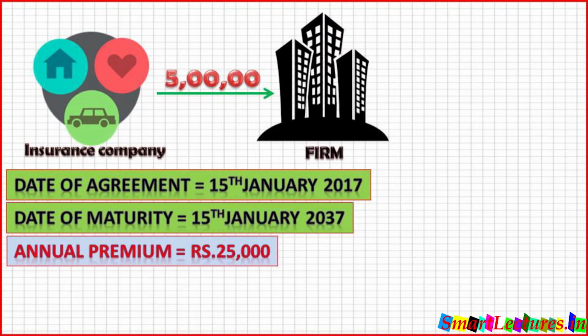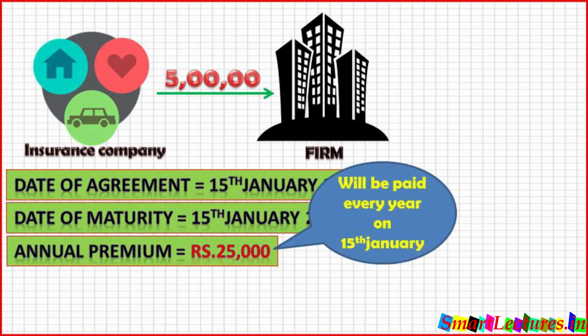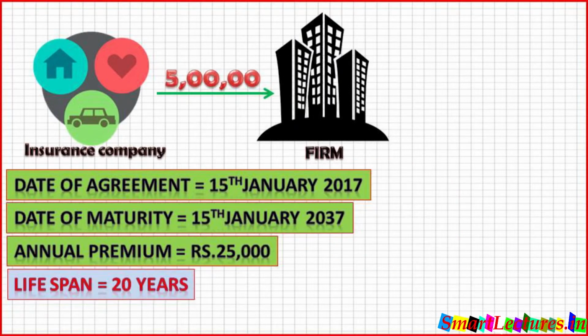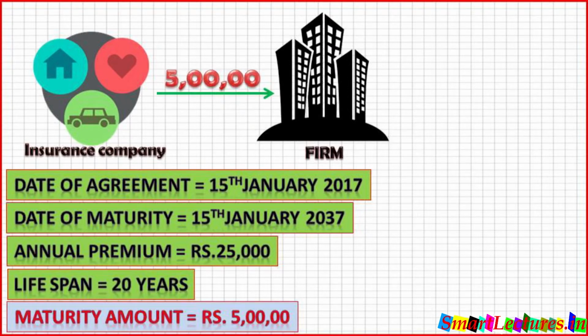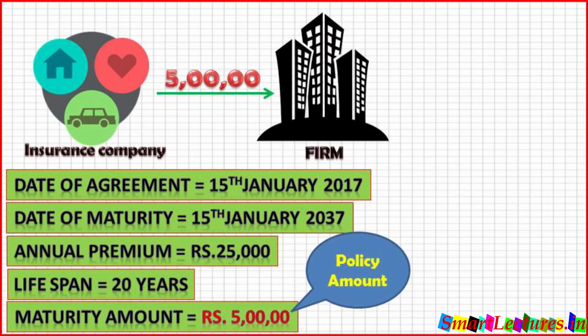So in this situation, the date of agreement is 15th January 2017, the date of maturity is 15th January 2037, and the annual premium is 25,000 rupees. Be careful, the 25,000 rupees will be paid every year on 15th of January, and the lifespan of this policy is 20 years, and the maturity amount is 500,000, or we can say the policy amount is 500,000.